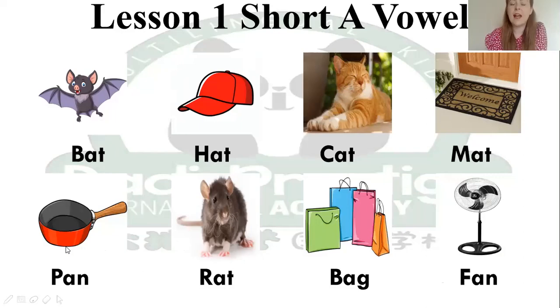Another one that has the ah sound is pan. Next we have a rat. Another word is bag. And the last word that we're going to use is fan.